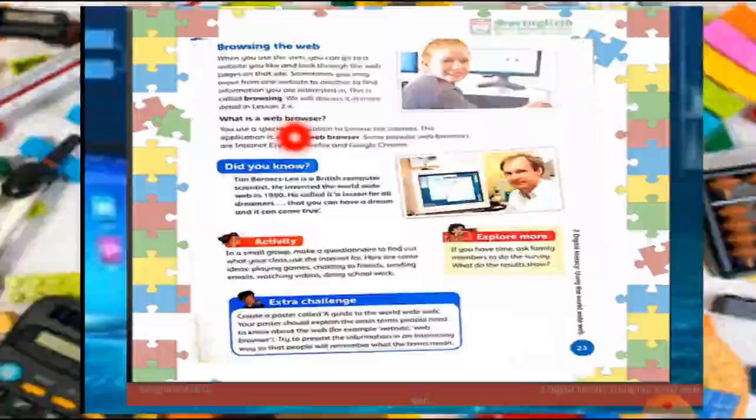Now students, I will tell you some web browsers: Google Chrome, Firefox, Mozilla, Internet Explorer. These are all web browsers, and everyone may have a different web browser at their homes. It's a special application to browse the internet, and the application is called a web browser. Browsing means we are searching things. We are going from one website to other websites. They are hyperlinks, interlinked with each other with the help of different buttons and links.